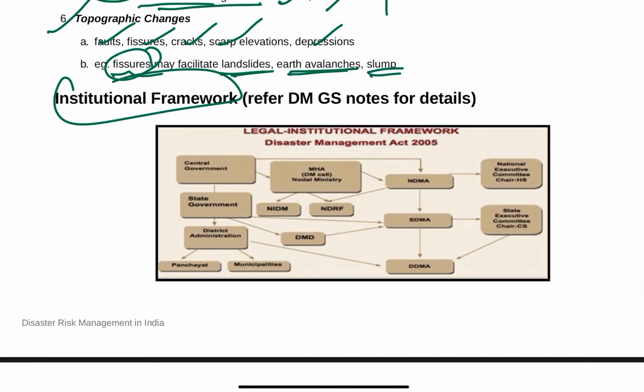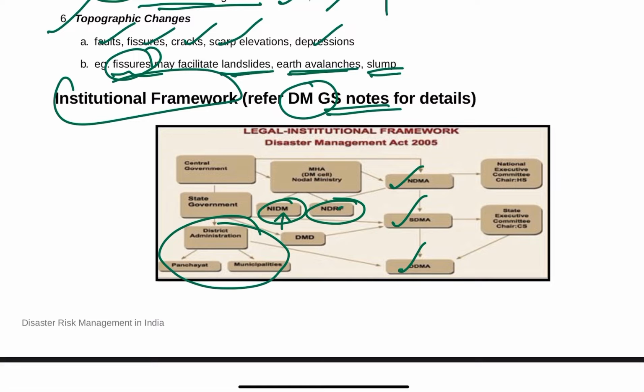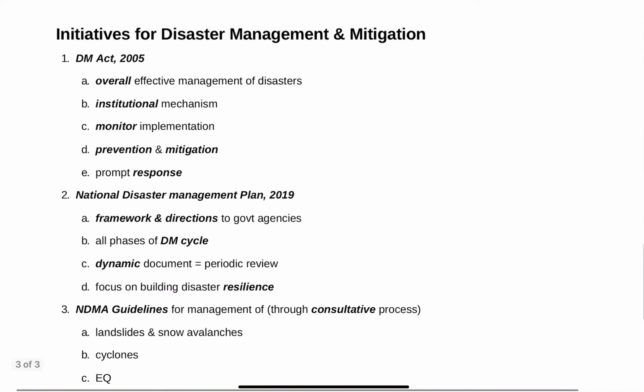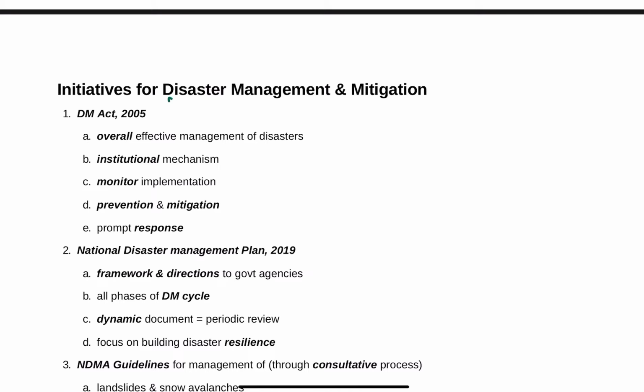Institutional framework: we can refer to the nodes of disaster management. Mainly, we have NDMA, SDMA, and DDMA. This is the participatory approach. This is the response force, and this is the research side. So we have the national and state levels. MHA coordinates everything, and we have initiatives for disaster management.